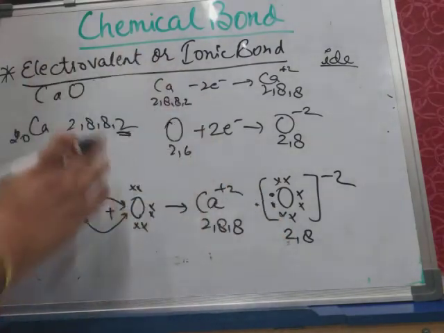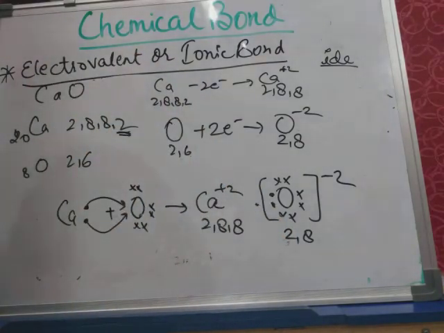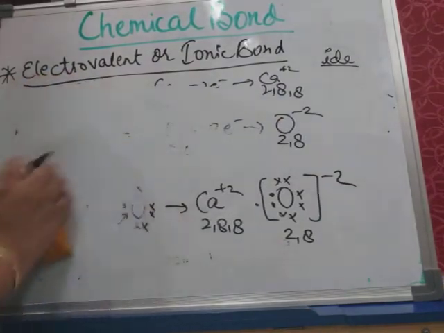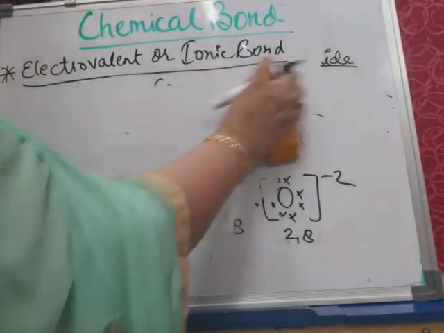So this is how electrovalent or ionic bonds are formed. Now what you have to do is practice more such examples, and try to make such diagrams for magnesium chloride also. For magnesium chloride you can try. I'll explain it to you because you may find some problem in that.